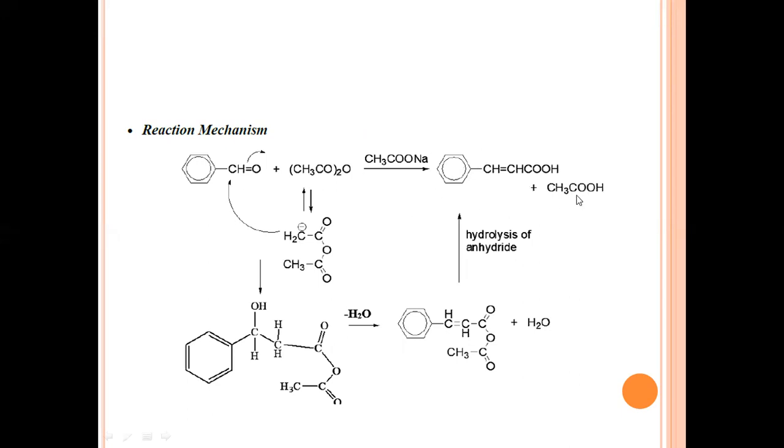This is cinnamic acid, and the remaining carboxylic acid regenerated from the acetic anhydride molecule is acetic acid. So in this way, we synthesize a cinnamic acid molecule from the benzaldehyde molecule in the presence of acetic anhydride. So this is all about the last condensation reaction, that is Perkin condensation.